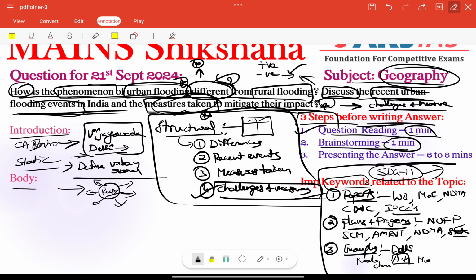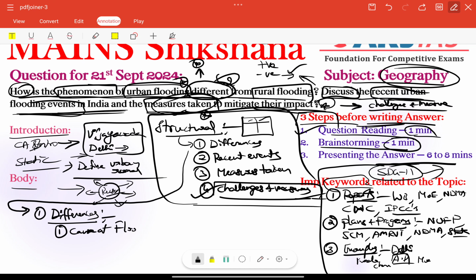In the body part, as usual, we need to follow our structure. What is that? The first important thing is differences. We need to start our differences here. First, we can talk about the cause of flooding. What is the important cause in urban flooding or rural flooding? Especially in urban flooding, the primary causes are overburdened drainage systems, rapid concretization, and shrinking water bodies. Those are the major ones.